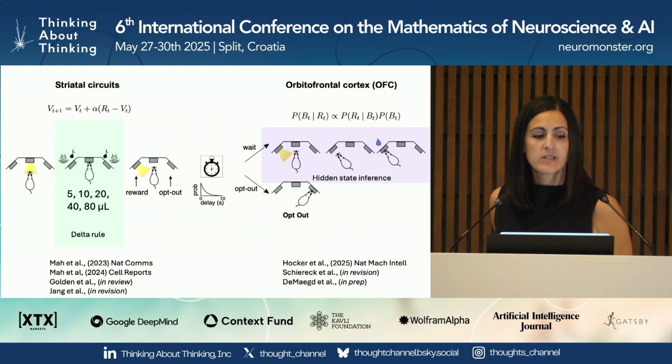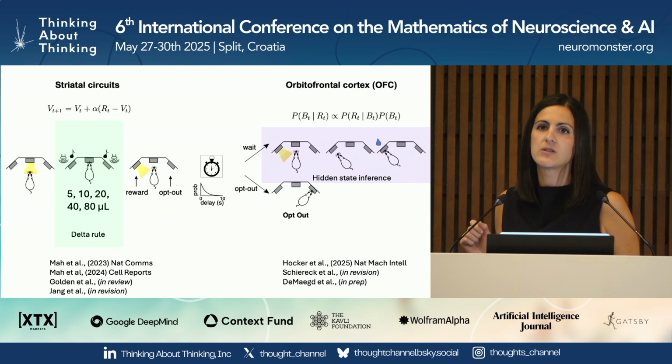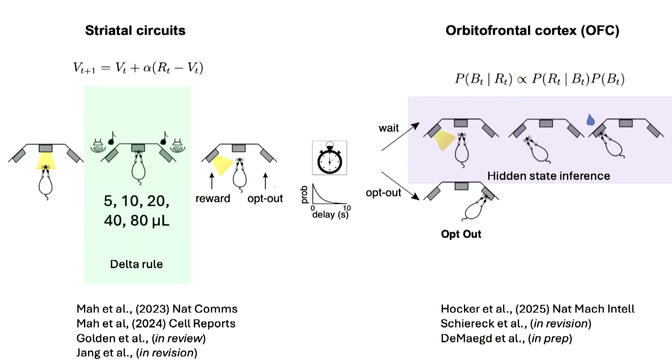And what we found over a series of studies is that these sequential actions are also supported by dissociable neural circuits. I'm happy to talk about the dopamine striatum work offline if anyone's interested, but for the sake of today, I'm going to focus on the role of orbitofrontal cortex in state inference.